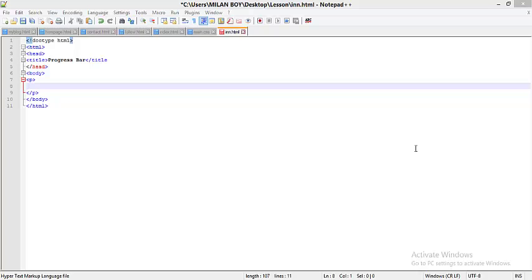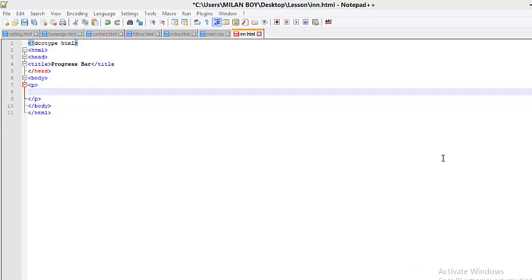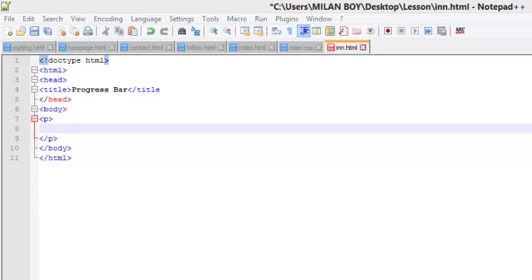Welcome to the 22nd video on HTML fundamentals for beginners, and today we are going to be talking about the progress bar. The progress element provides the ability to create progress bars on the web. It can be used within the heading, but we are going to use it within the paragraph, or anywhere in the body.